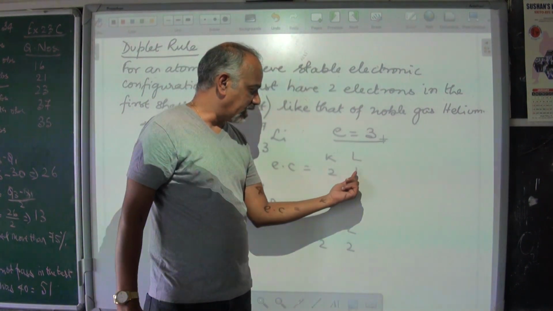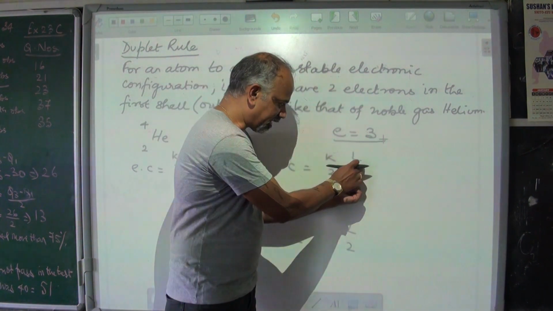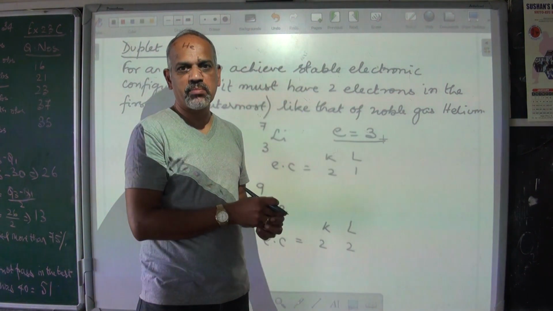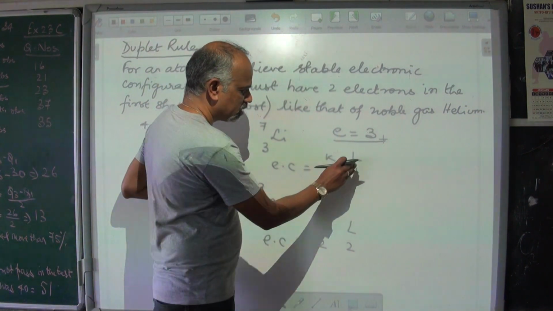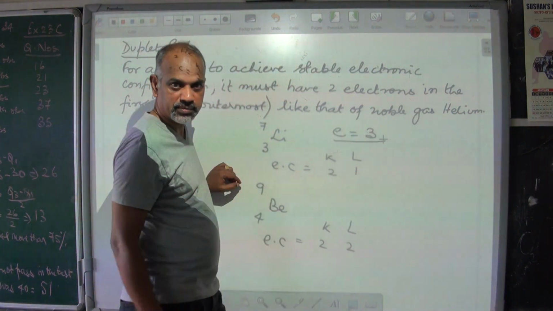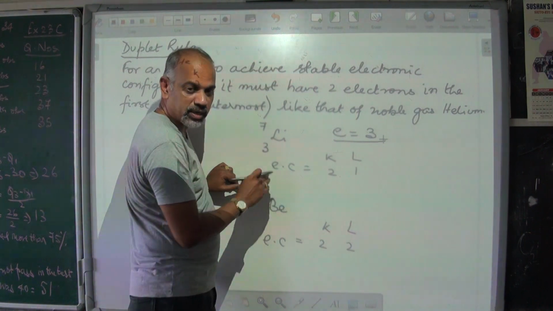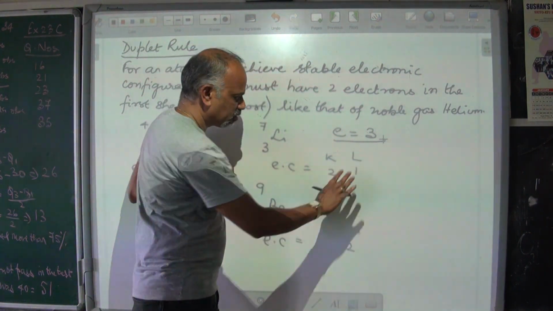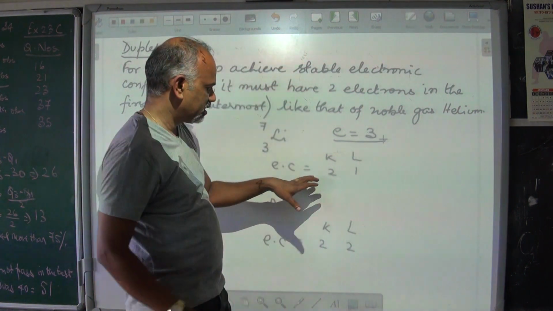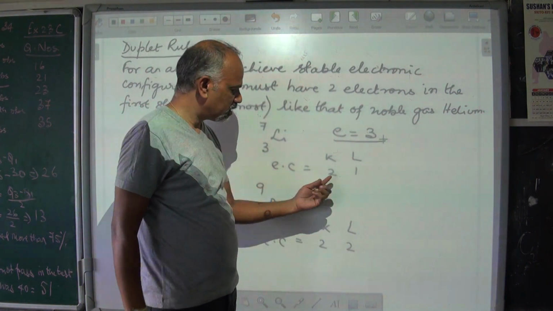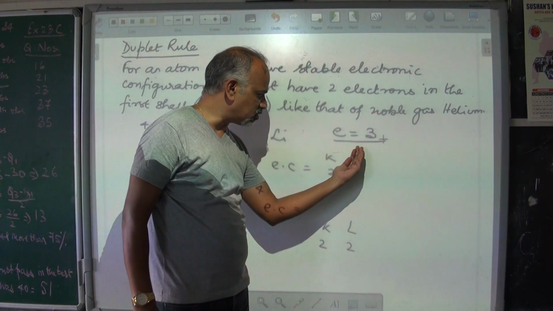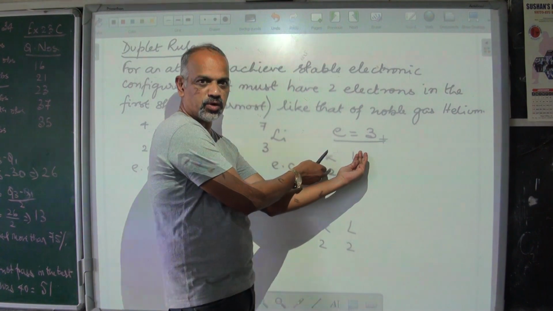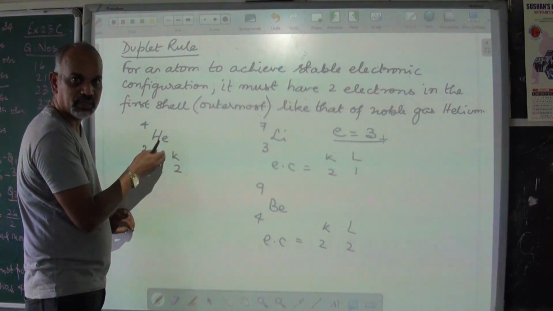Either this has to be filled with 8 electrons altogether to be attaining stable electronic configuration, or this 1 electron should not be there. So this one can give away this 1 electron. So if this 1 electron is given away, its electronic configuration becomes K shell having 2. This is not there, which means it has attained stable electronic configuration like the atom of helium.